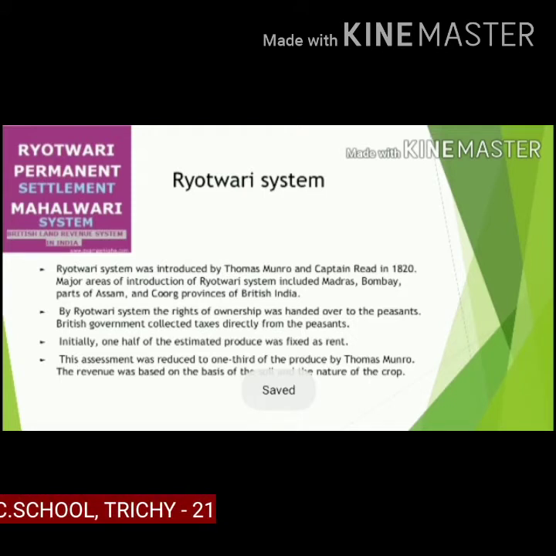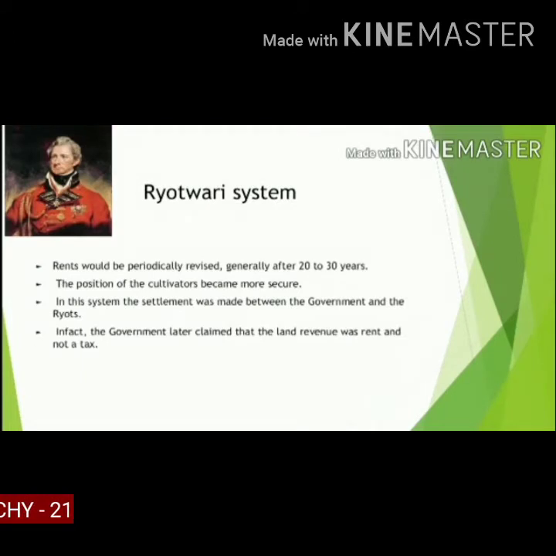The British government collected taxes directly from the peasants. Initially, one half of the estimated produce was fixed as rent. The assessment was reduced to 1/3 of the produce by Thomas Munro. The revenue was based on the soil and nature of the crop. The Ryotwari system was introduced by Thomas Munro.